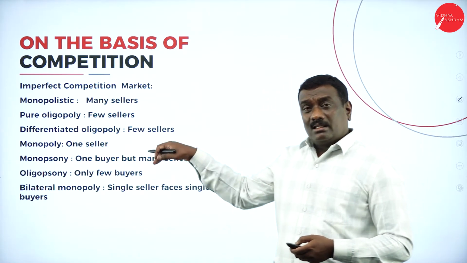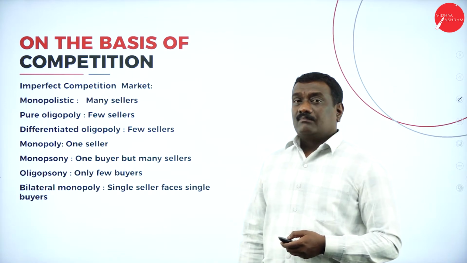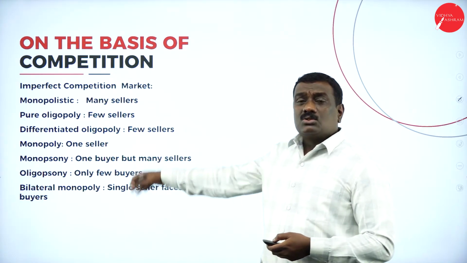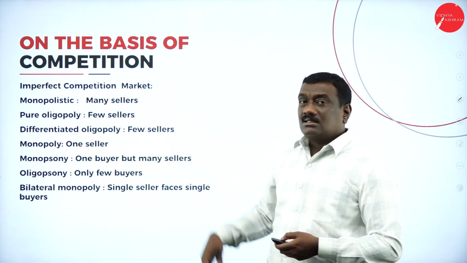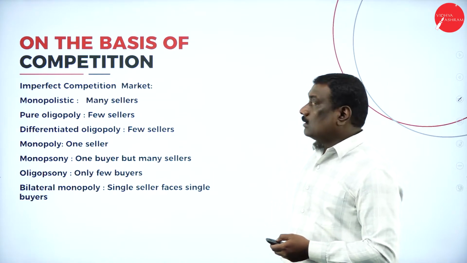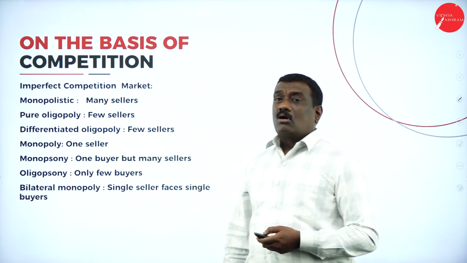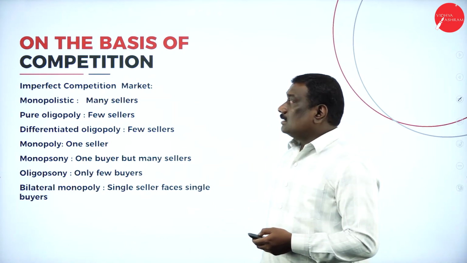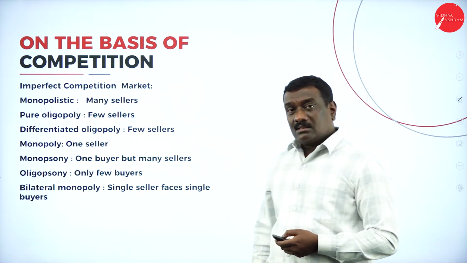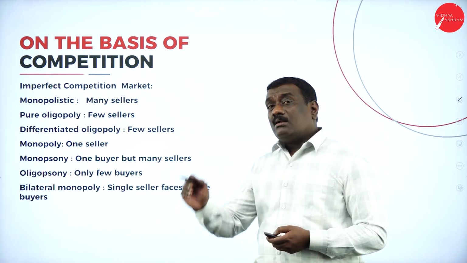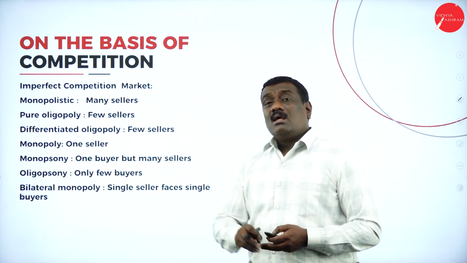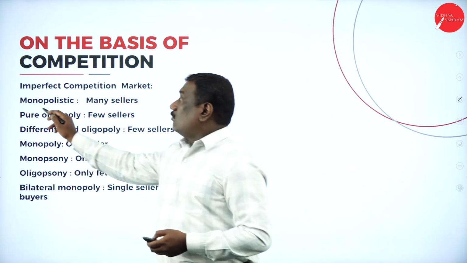Now students, under this imperfect competition market, we can see there are so many markets where the sellers and buyers are involved. First is the imperfect competition market. Under that, monopolistic. What is monopolistic? Monopolistic means you can find many sellers. There will not be only one seller. There will be many sellers under this monopolistic trading.